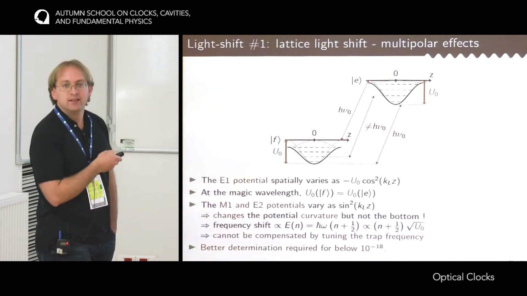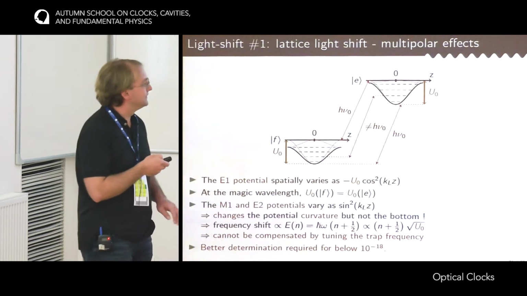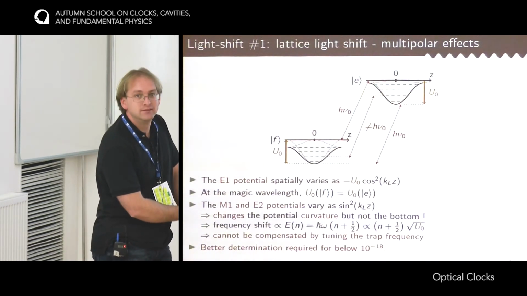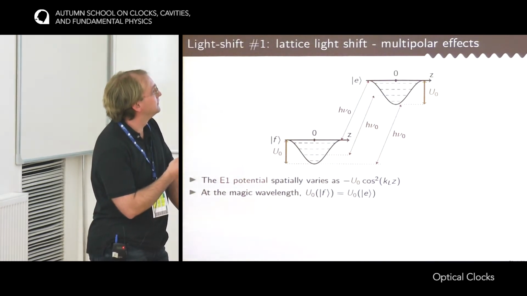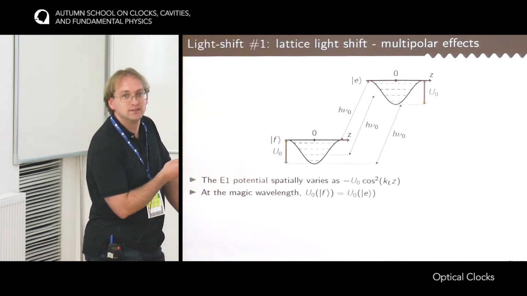Sorry, just one question. At the beginning, you mentioned that for the E1 potential, you have the same potential, so the energy would be exactly the same. Yes.